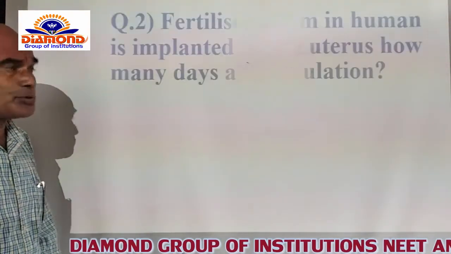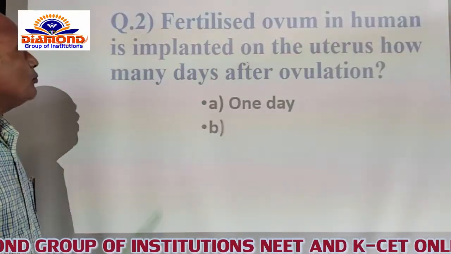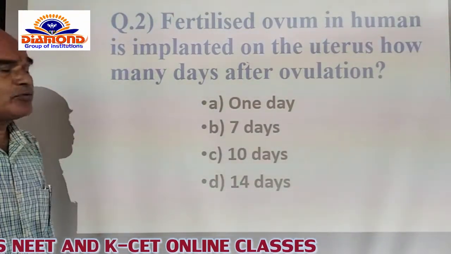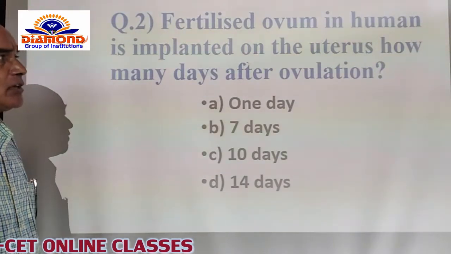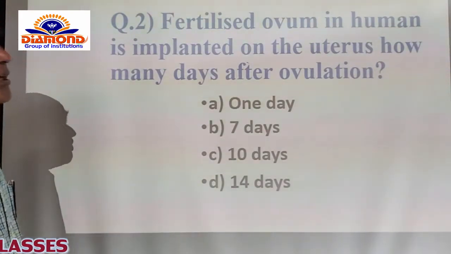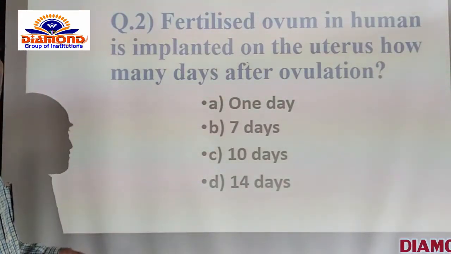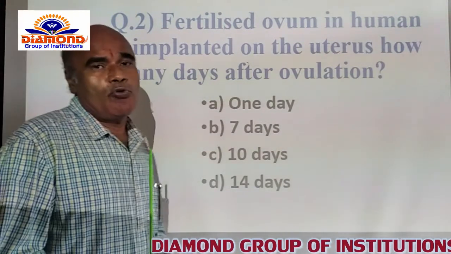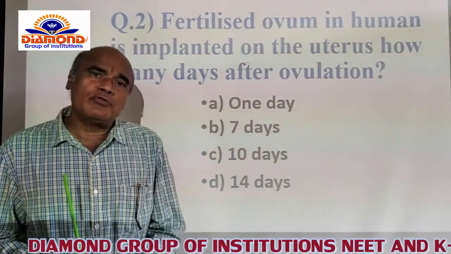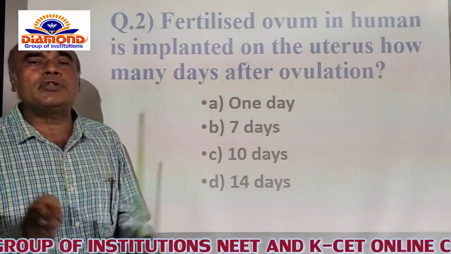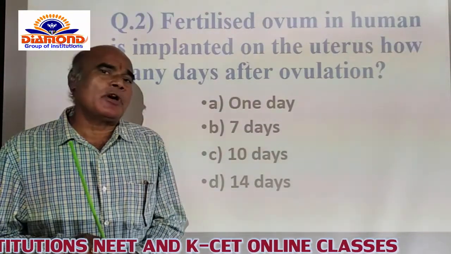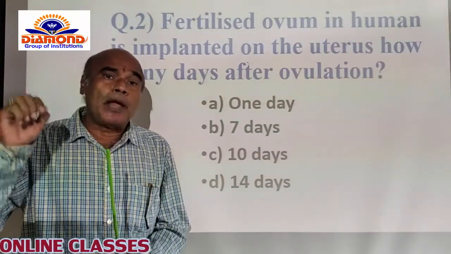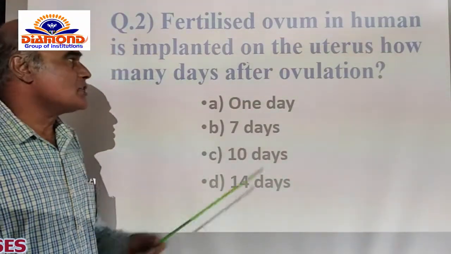Now we go for the next question. Fertilized ovum in human being is implanted on the uterus how many days after ovulation? Of course, you know that after ovulation there is a release of the egg, which is also called the ovum. It does not mean that all the released ova are going to be fertilized with the sperm. If the released ovum is fertilized with the sperm, how many days are taken by the fertilized egg to implant onto the wall of the uterus?